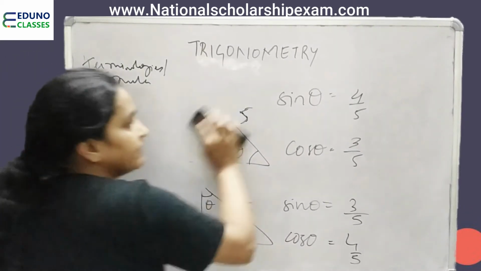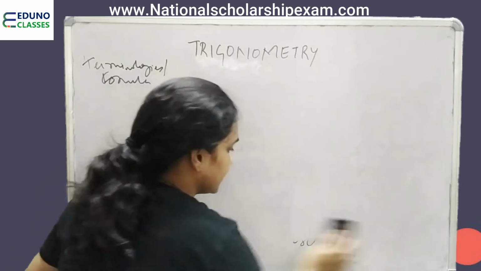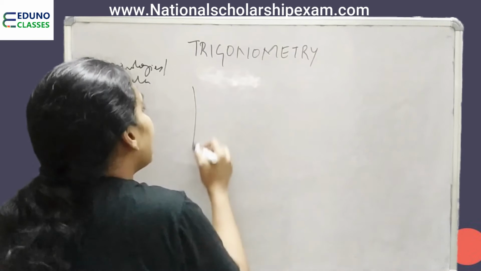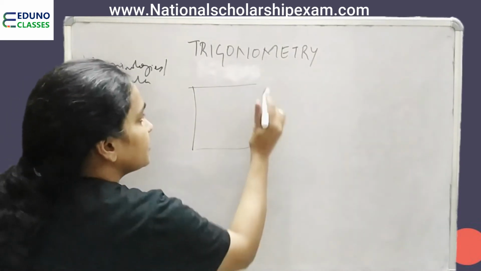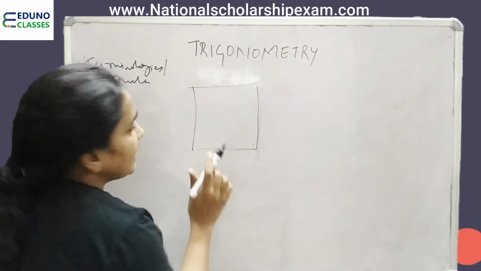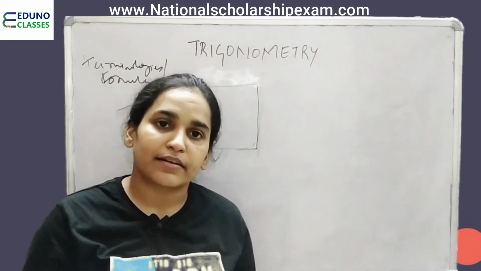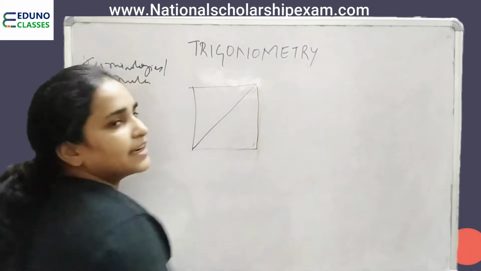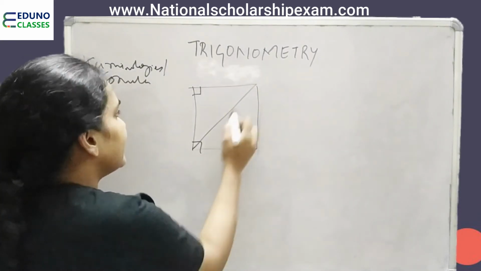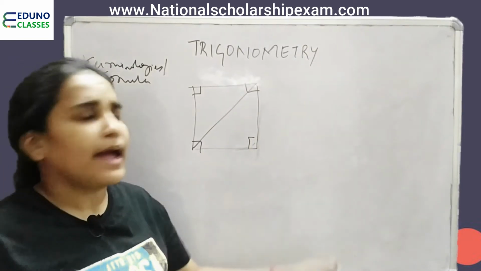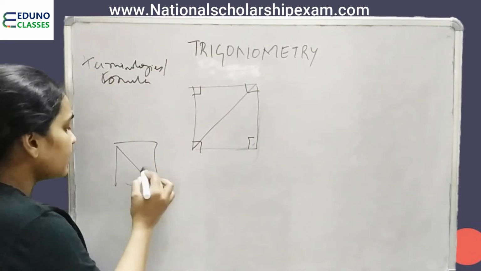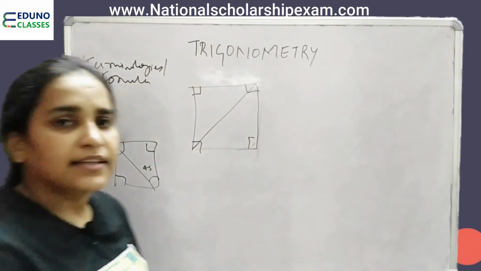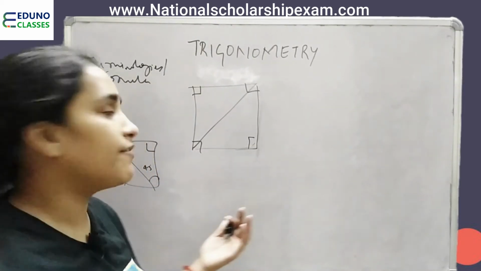Now let us complicate it even more. A little bit, just level up, because it's very important for us to level up all the time. I have this square. Can I make a right angle triangle in a square? Of course I can make. This is the diagonal. All the angles are 90 and we know when in a square we make a diagonal, this angle becomes 45. It divides the angle into two equal parts, 45 and 45.